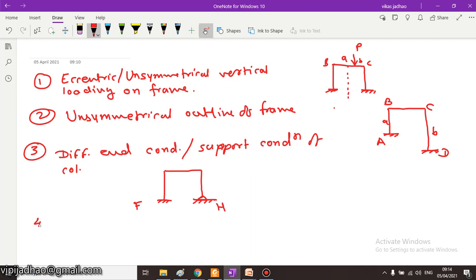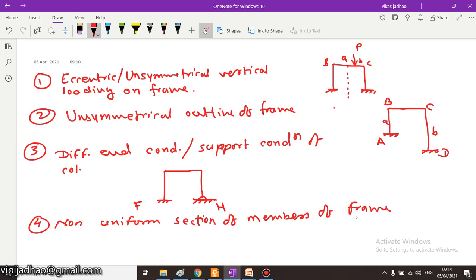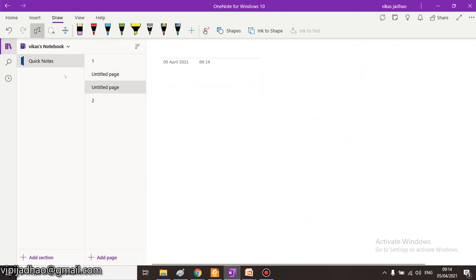Condition number 4 for development of sway in any type of portal frame is non-uniform sections of members of the frame.